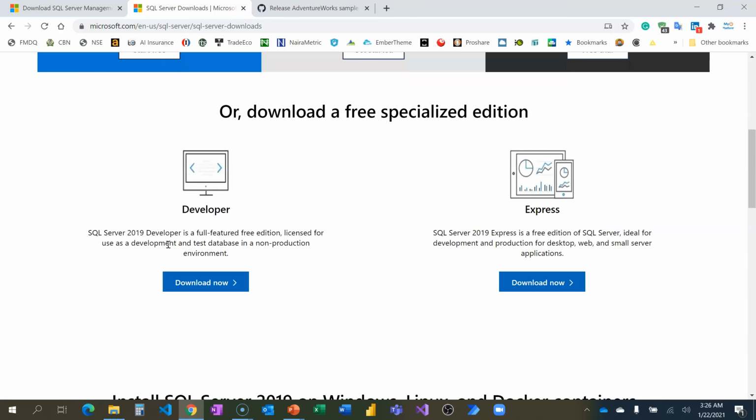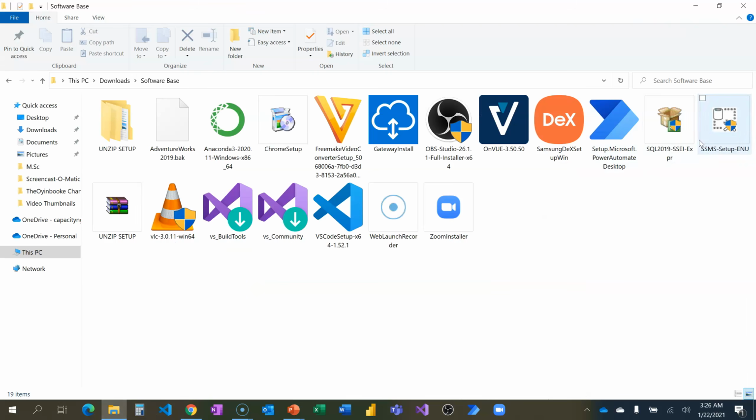The Developer edition gives you the full feature set, but it's a free edition licensed for use as a development and test database, not in a production environment, because the stability is not guaranteed and all those things. But click on download now for the Express edition, which I've downloaded on my PC. That's what I have here, SQL 2019.